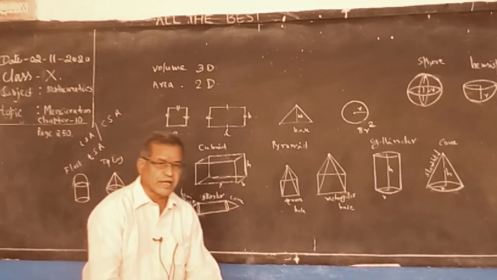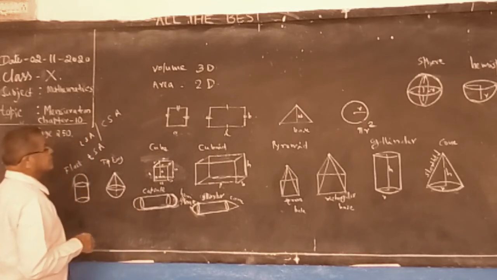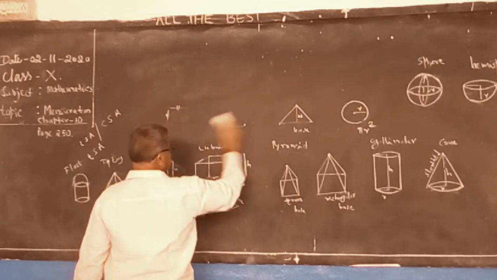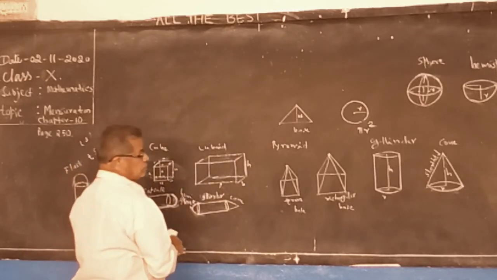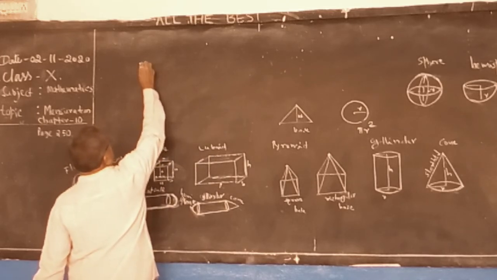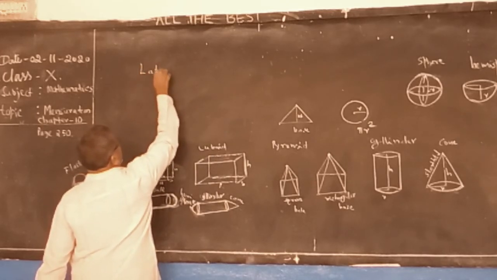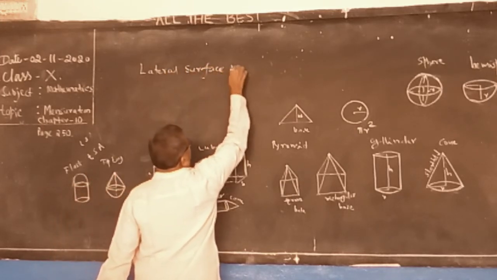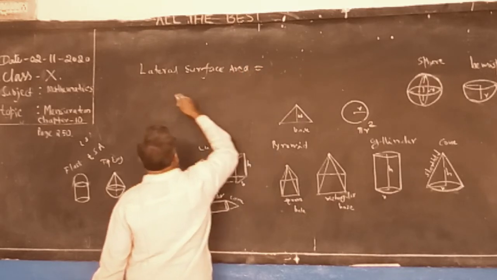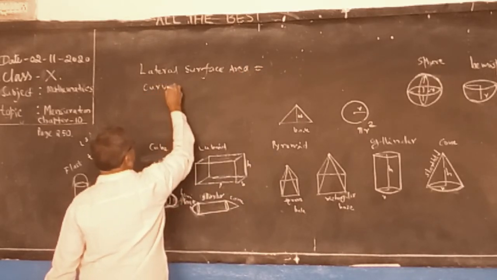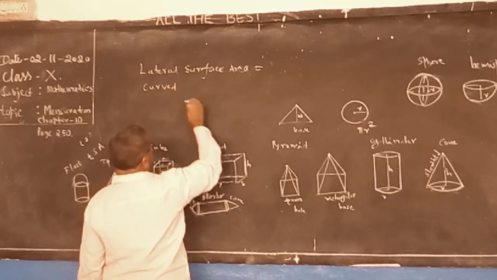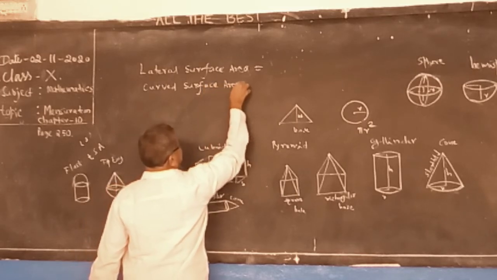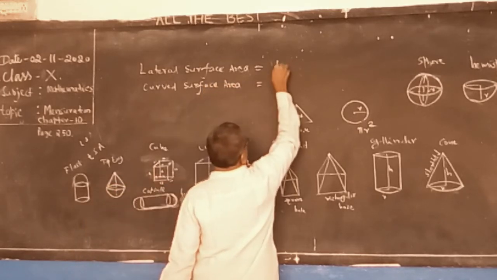For lateral surface area or curved surface area, the basic formula is base perimeter into height.